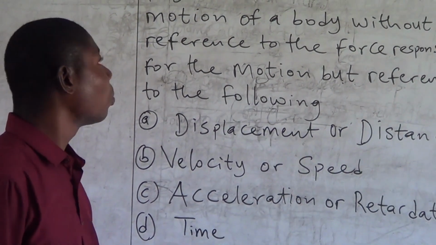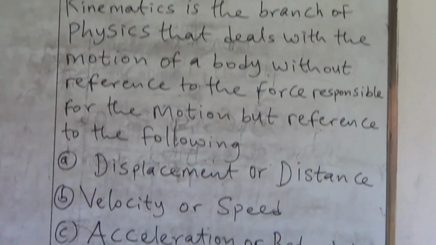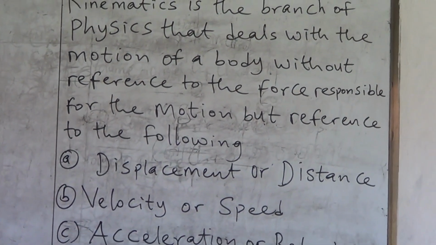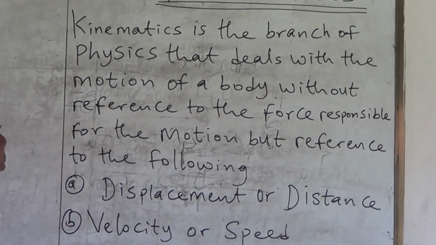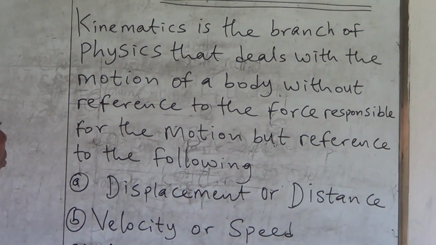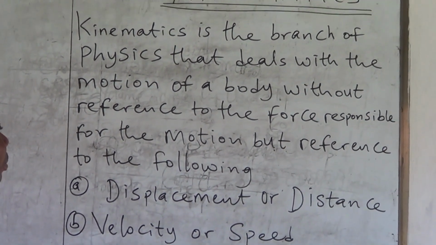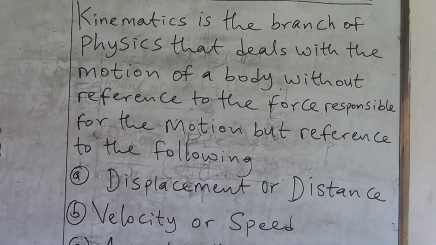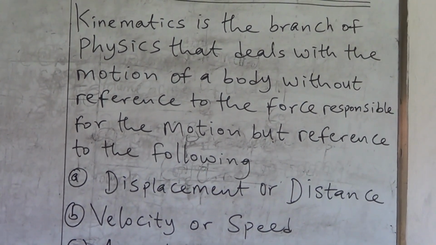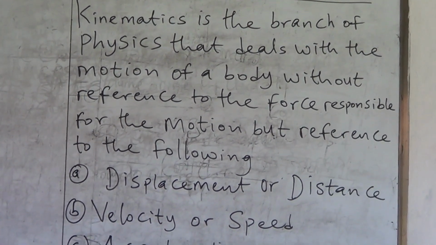What is kinematics? Kinematics is the branch of physics that deals with the motion of a body without reference to the force responsible for the motion, but reference to the following.